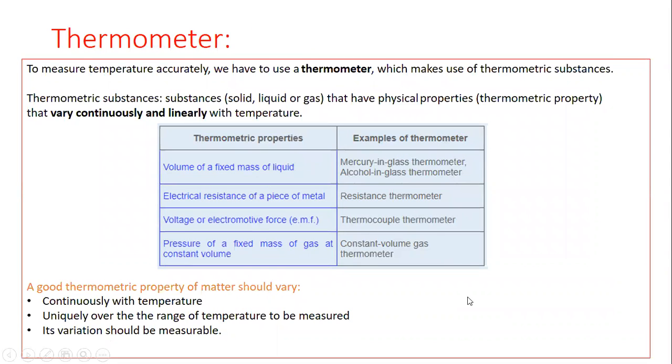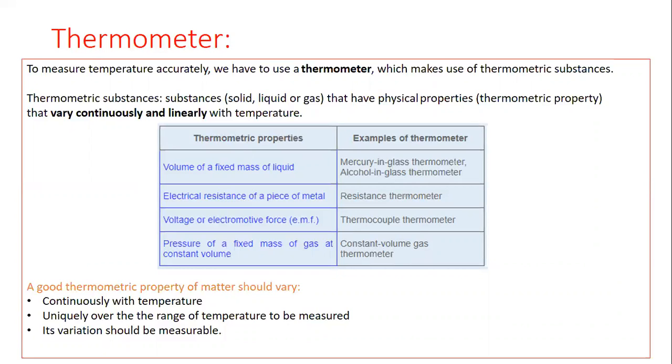So you all know that the measurement of temperature takes place accurately with the help of the thermometer. In a thermometer, we use a thermometric substance. So the main question is: what is a thermometric substance? Beta, remember that a thermometric substance can be a solid, liquid, or gas.